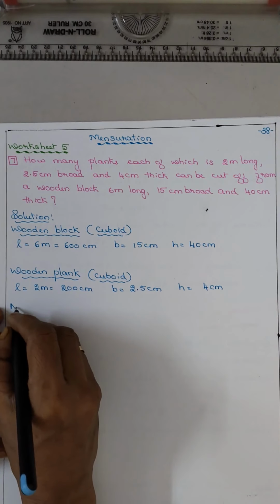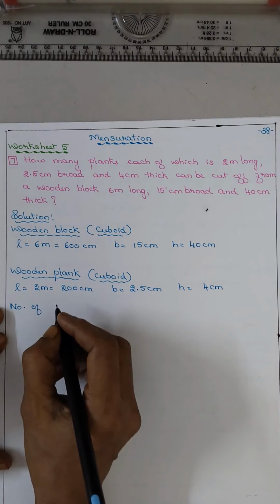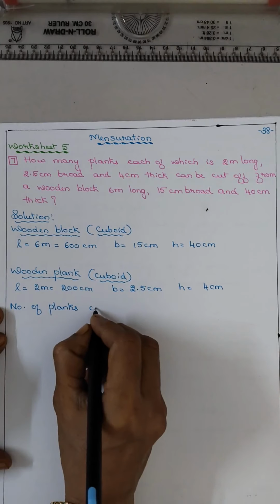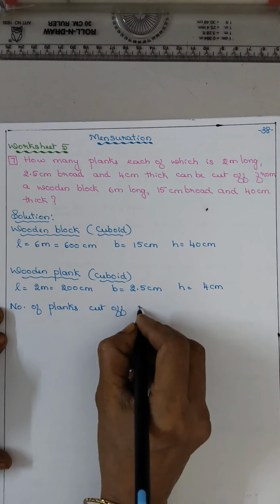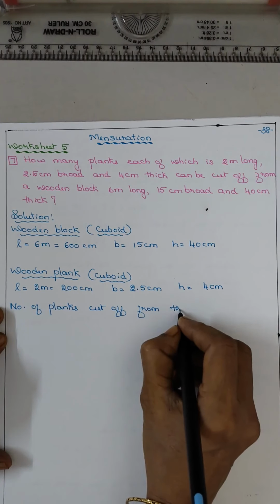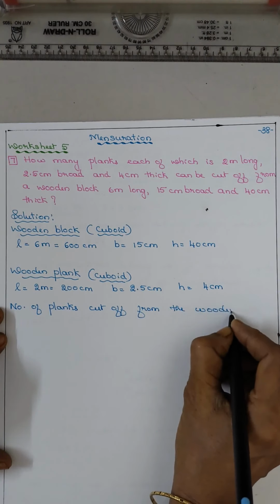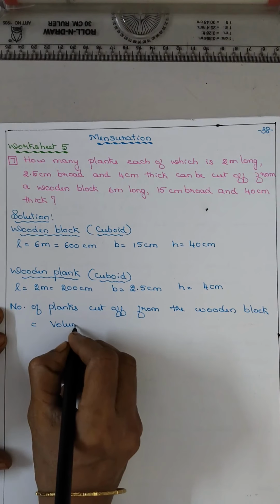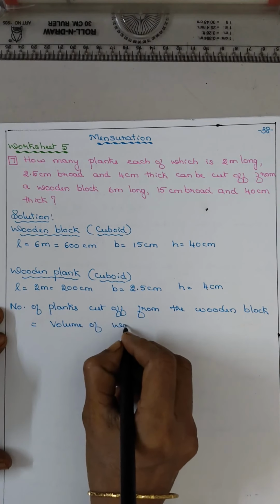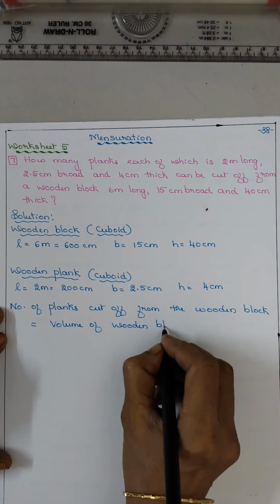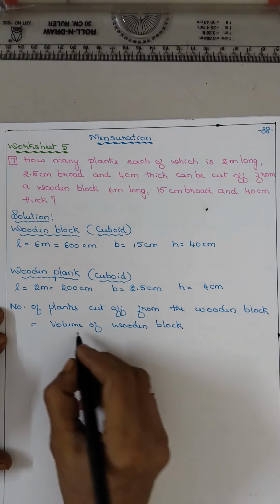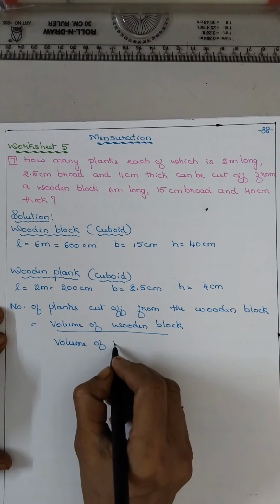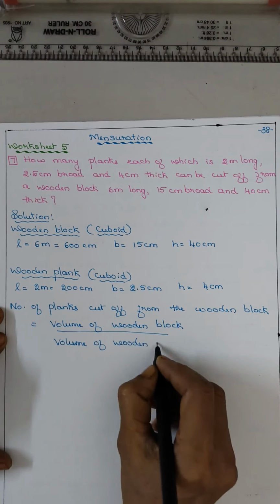Now, as we have discussed earlier, number of planks cut off from the wooden block is equal to volume of wooden block, the bigger one, upon volume of wooden plank.